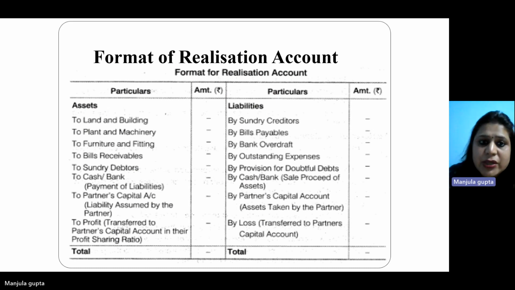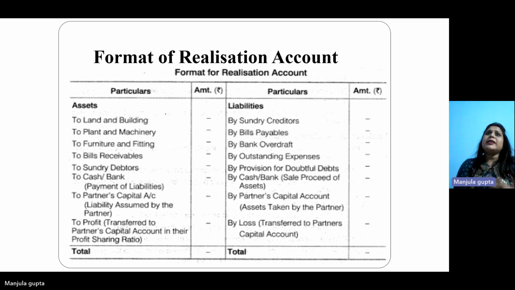Now this is the format of the realization account. You can see on the screen there are a lot of items I am presenting in the form of a realization account. The debit side will be the asset side, and the credit side is the liabilities side. Basically, we bring down all our assets on the debit side, like to land and buildings, to plant and machinery, to furniture and fittings, to bills receivable, etc. Whereas on the liability side, we start paying off debts of the outsiders, like by sundry creditors, by bills payable, by bank overdraft, by outstanding expenses, by provision for doubtful debts, by cash or bank, etc.